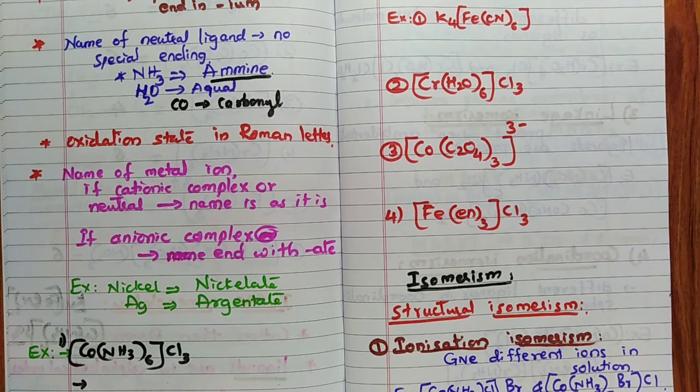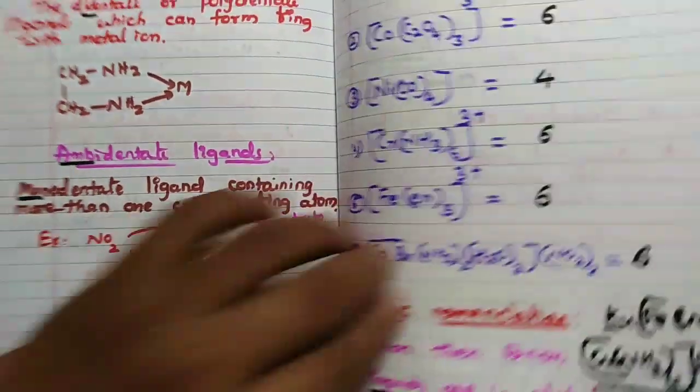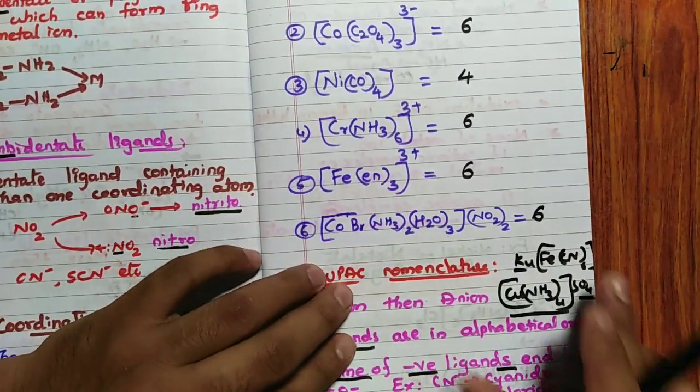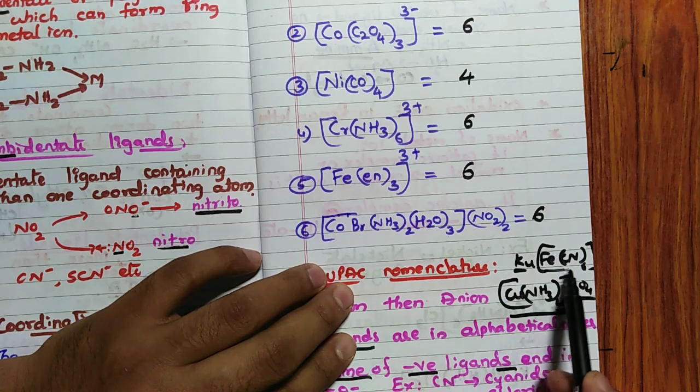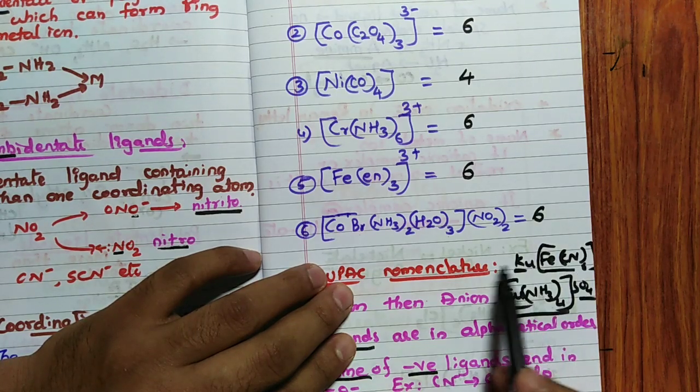Generally, there are two types, cationic complex and anionic complex, correct? For example, K4[Fe(CN)6] is an anionic complex, because [Fe(CN)6] carries the negative charge and K4 is outside. In this case, [Cu(NH3)4]SO4 is a cationic complex.